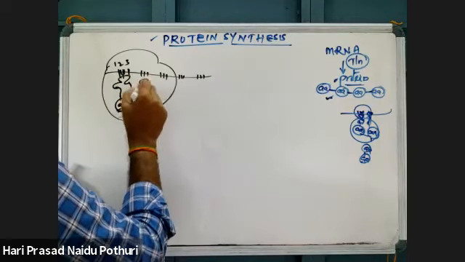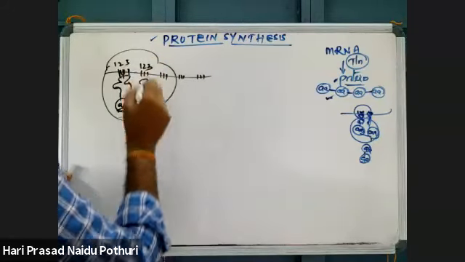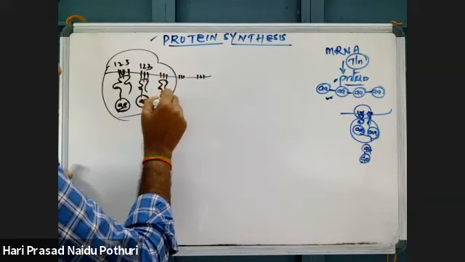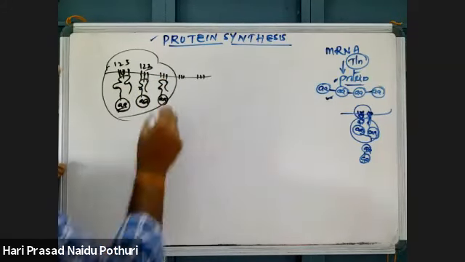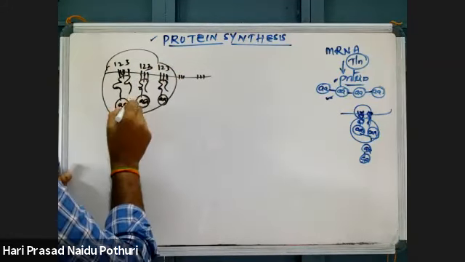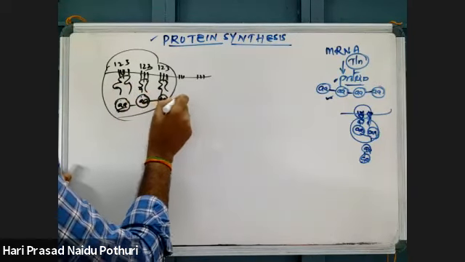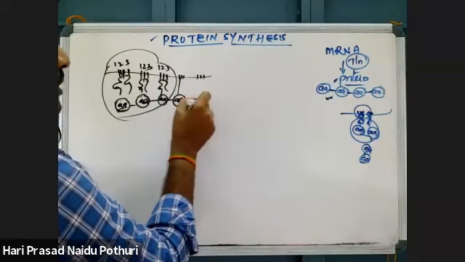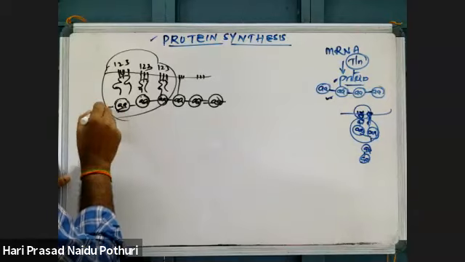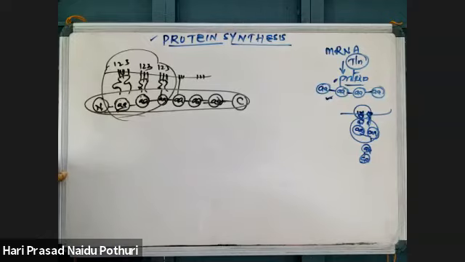Like that, based on the number of genetic codes present on mRNA, that many amino acids are carried with the help of tRNA molecules. Once the tRNA molecules carry these amino acids, finally the amino acids are released from tRNA and they are joined together, so that from N terminal to C terminal, there is formation of a chain of amino acids.